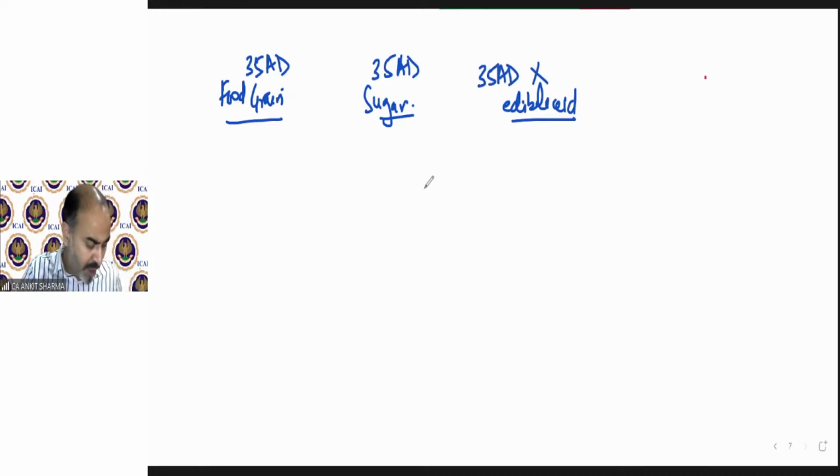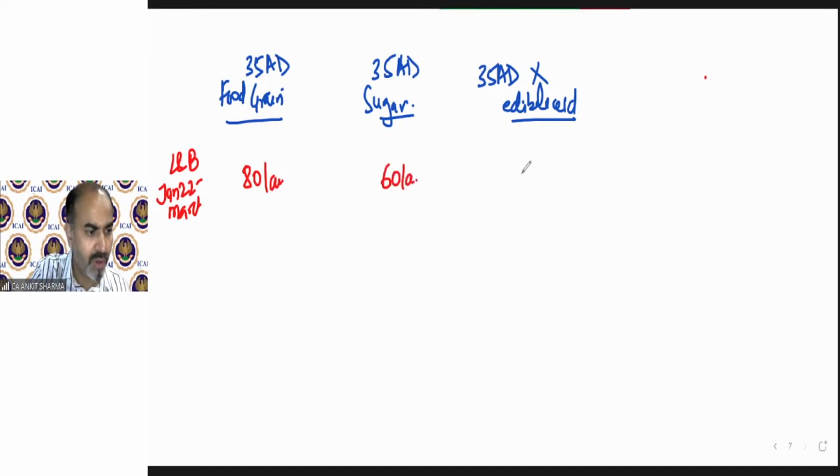Clear? Now it has been given in the question that land and building investment from January 22 till March 22 was 80 lakh in this business. For sugar, it's 60 lakh. And for edible oil, it's 50 lakh.